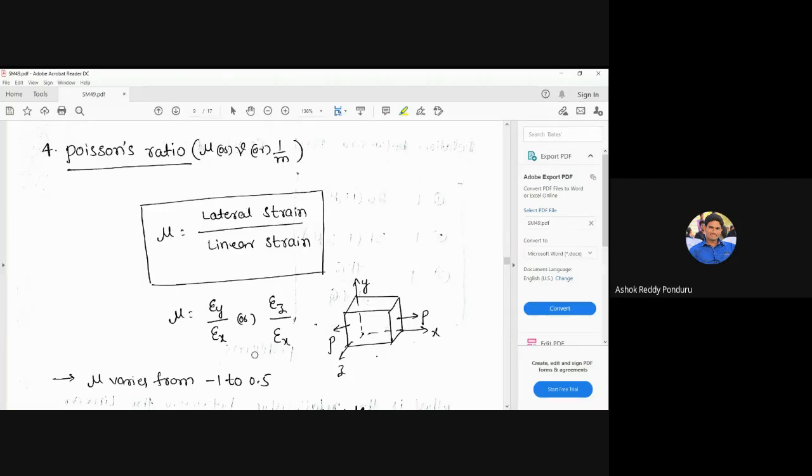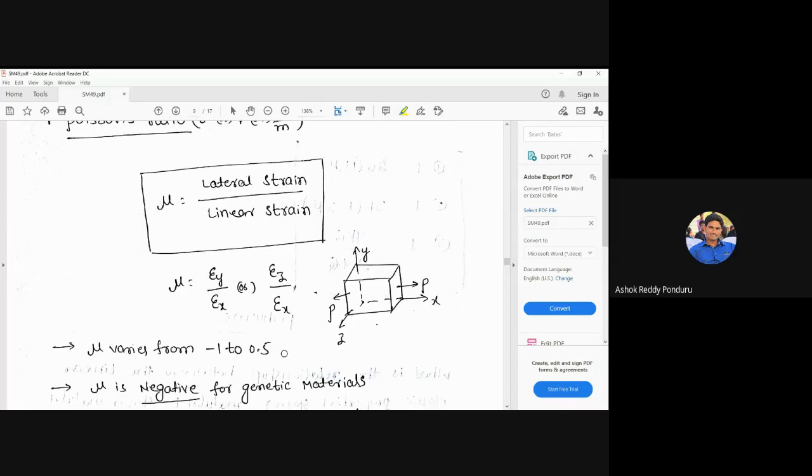So mu is equal to epsilon y divided by epsilon x here, or epsilon z divided by epsilon x here. That is the definition of the Poisson's ratio. And also in the numerator there is a strain, and in the denominator also there is a strain. Then what are the units of the Poisson's ratio? No units. That means both numerator and denominator have the same units. So that's why no units for Poisson's ratio.